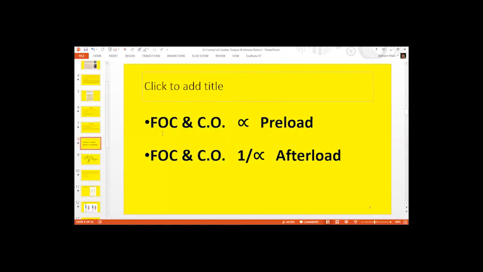So if you increase the preload, you are increasing the cardiac output. Preload is the venous return. If you increase the venous return, the contractility will increase, the cardiac output will increase. So there is a direct relationship between preload and these two parameters, and an inverse relationship between afterload and cardiac output.